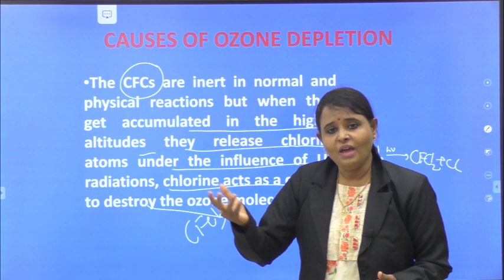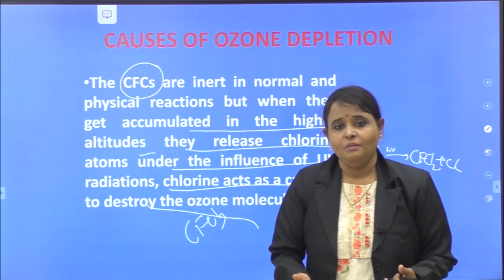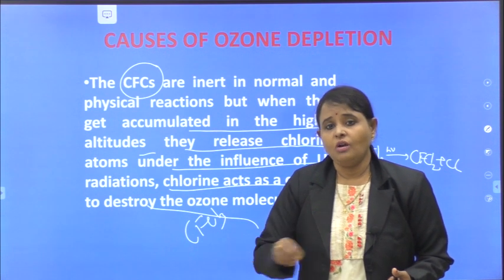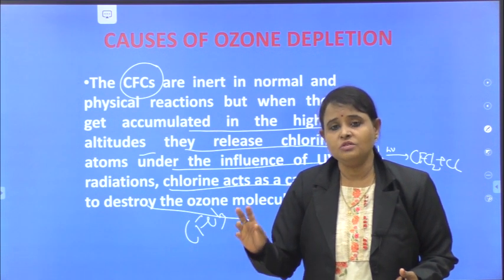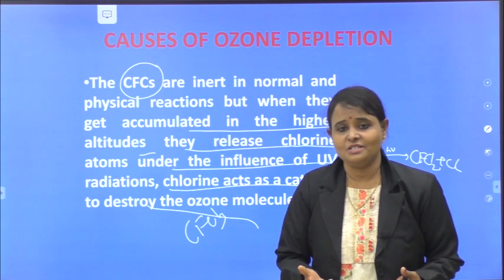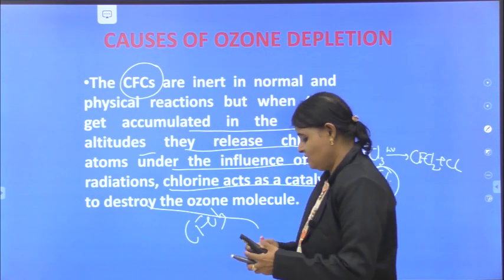We used chlorofluorocarbons long back because they are not explosive, they are highly stable, and they are not toxic. That's why we used them, simply in refrigerators.